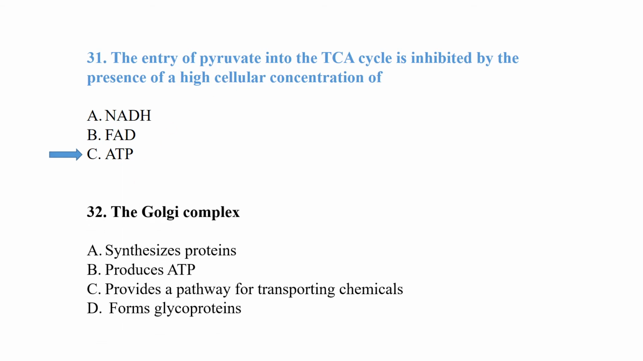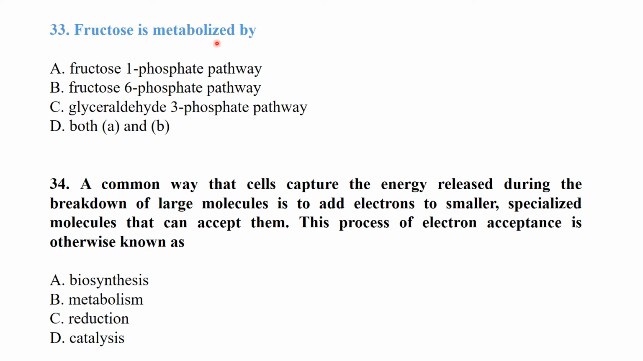The Golgi complex forms glycoproteins. Fructose is metabolized by both A and B: the fructose 1-phosphate pathway and the fructose 6-phosphate pathway. A common way that cells capture the energy released during the breakdown of large molecules is to add electrons to smaller specialized molecules that can accept them. This process of electron acceptance is otherwise known as reduction. Gain of electron is called reduction.